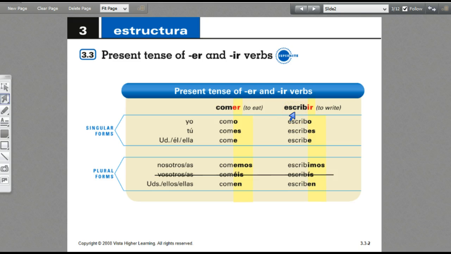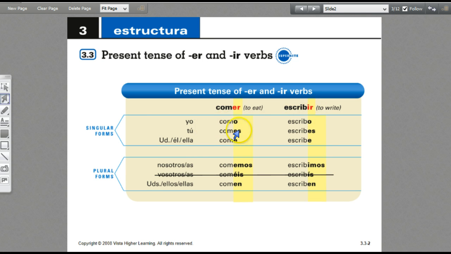IR verbs: escribir means to write, and so the conjugations for IR verbs are escribo, escribes, escribe, escribimos, escriben. So for IR verbs, your endings are o, es, e, imos, en. Look at how similar ER verbs and IR verbs look. Just take a look at that.